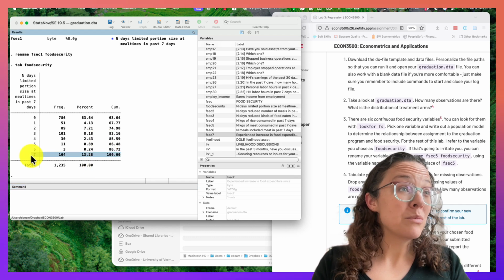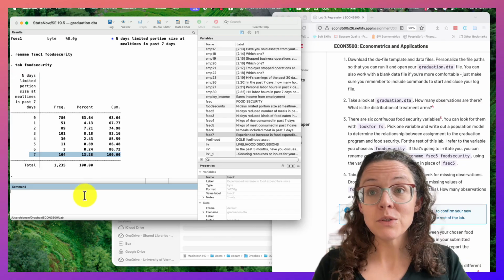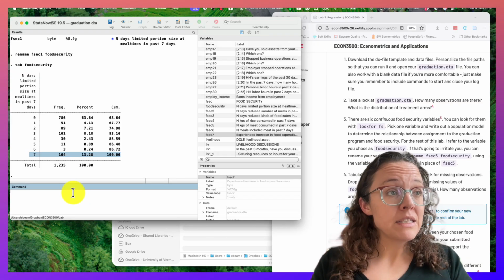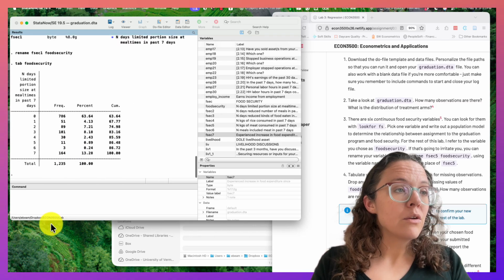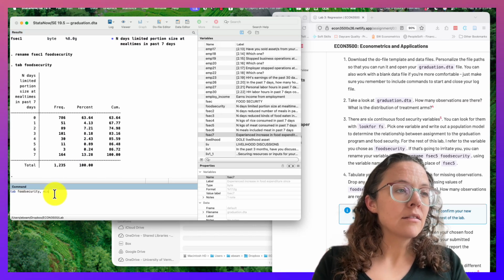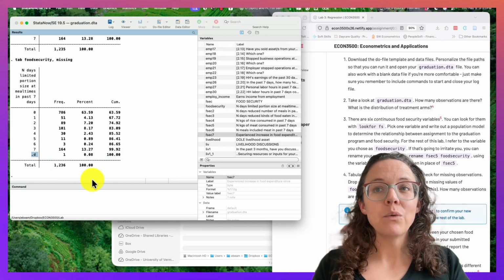You can see about 13% had to limit their portion size all week long. This is a very poor set of households. And I want to check for missing observations. You can see that there's one missing, right? We saw that already. The other way you can do this is by adding missing, or you can abbreviate it MI. You can see one person has a missing code, .d, that means they didn't know.